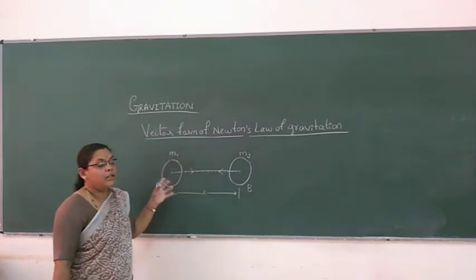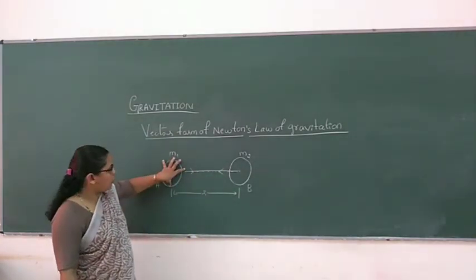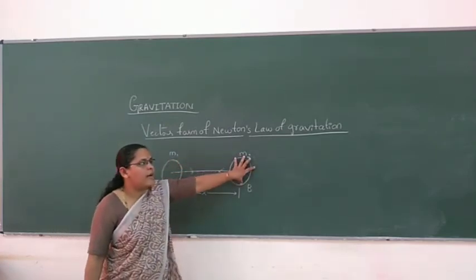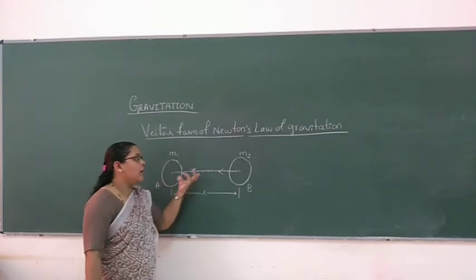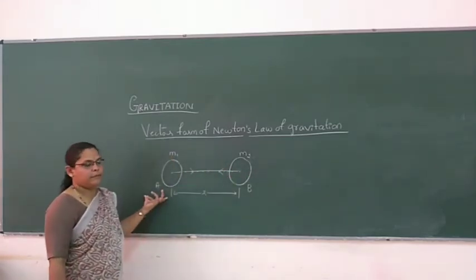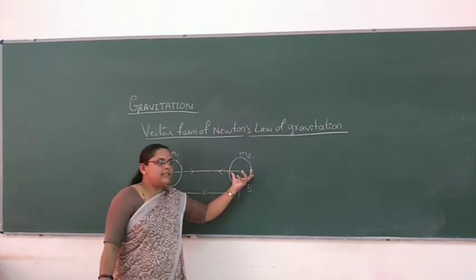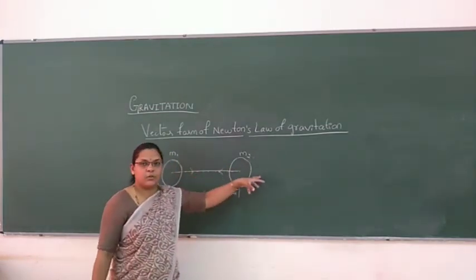It's not only by itself, it's by the other. One body is attracted by the other body. So the force exerted on this body is due to the second body, and the second body gets a force due to the first body.